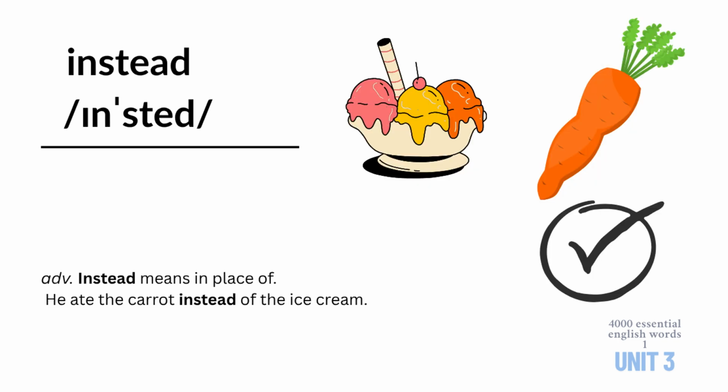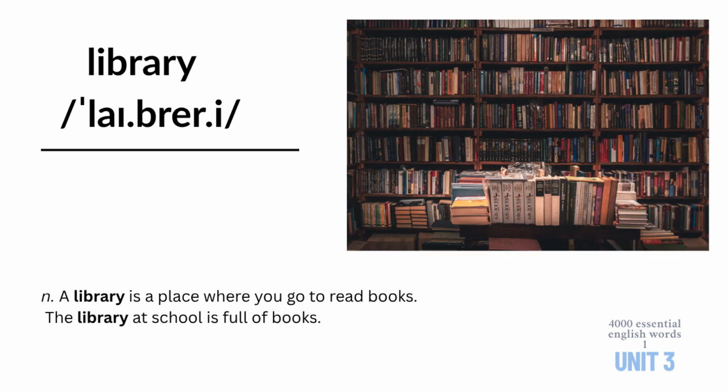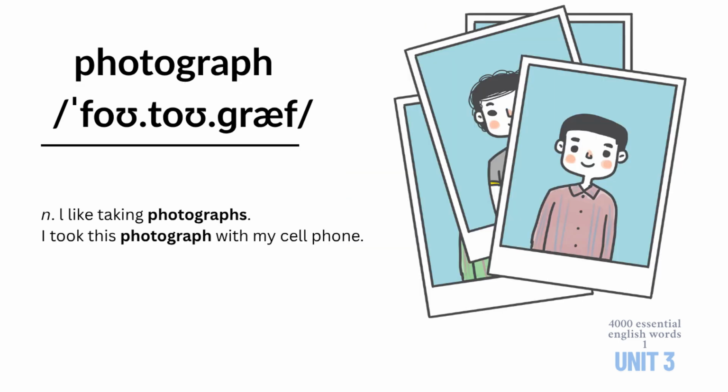Instead. Instead means in place of. He ate the carrot instead of the ice cream. Library. A library is a place where you go to read books. The library at school is full of books. Photograph. I like taking photographs. I took this photograph with my cell phone.